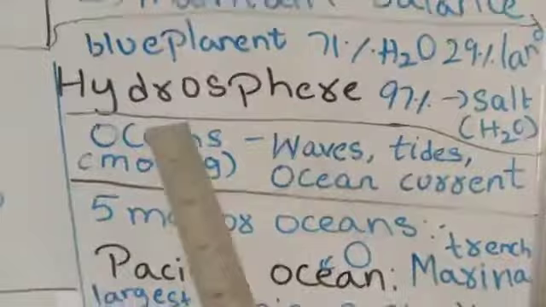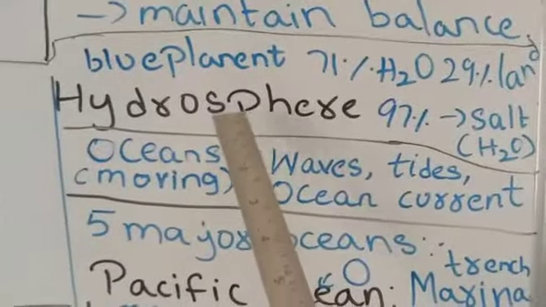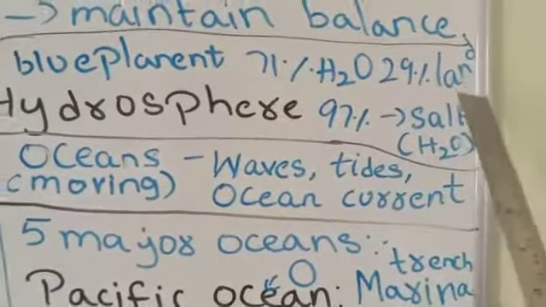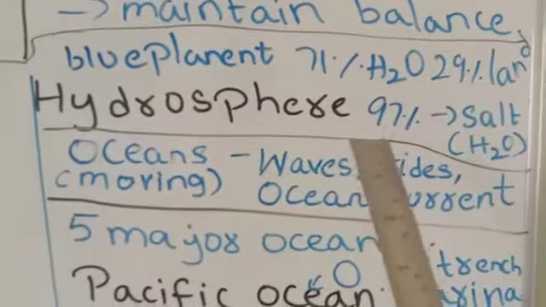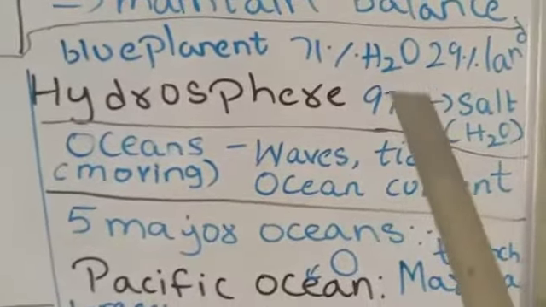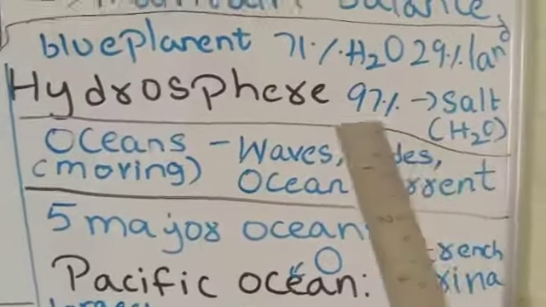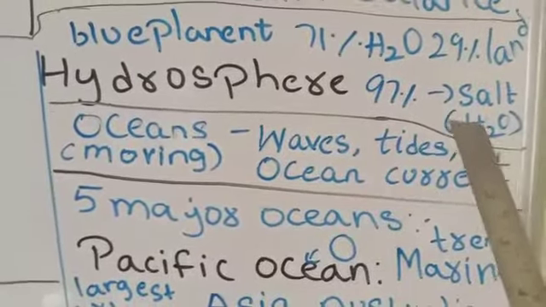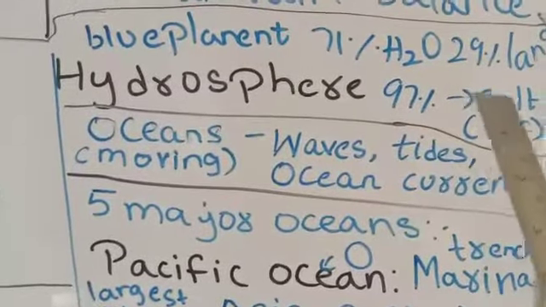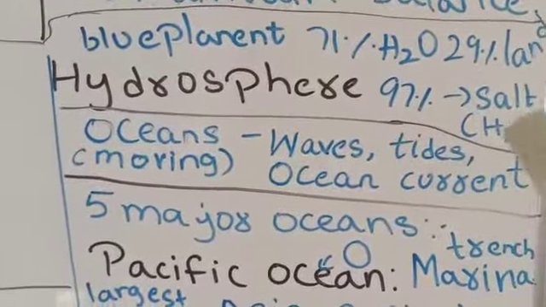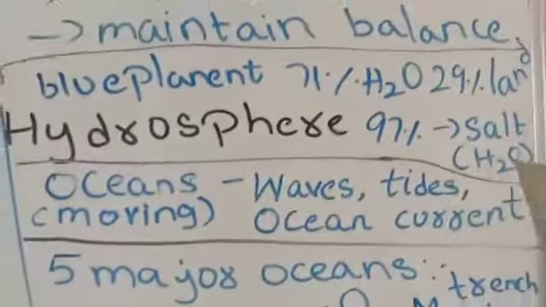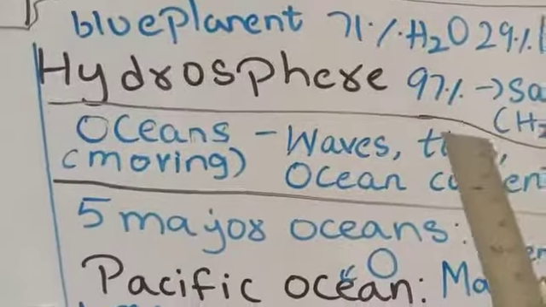Next, we will move to the hydrosphere. We call the earth a blue planet because it is covered by 71% water and 29% land. Even so, we still face water scarcity because 97% is salt water only. The remaining 3% is fresh water, most of it in the form of ice sheets and glaciers, and a very small amount is in lakes and rivers. That is why we face water scarcity even though earth is called a blue planet.